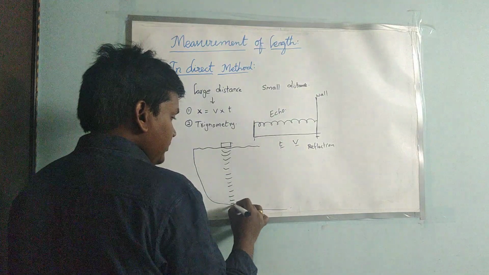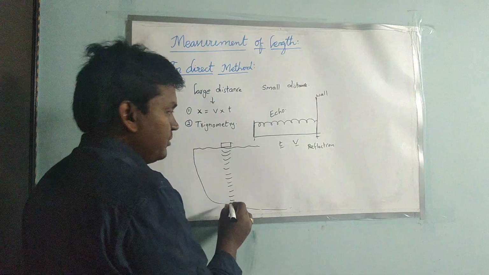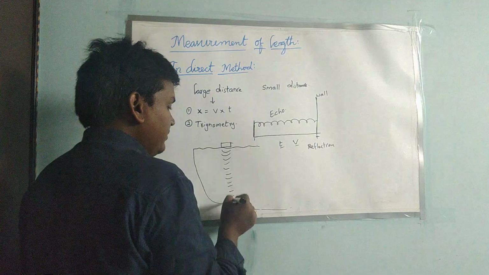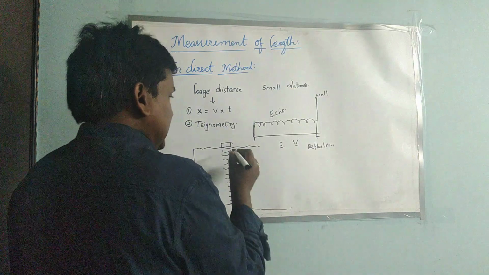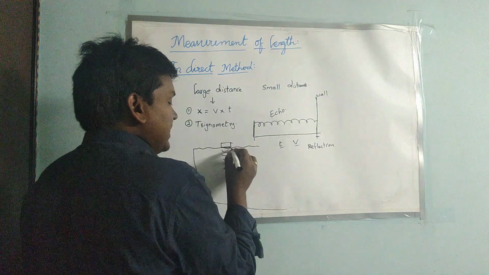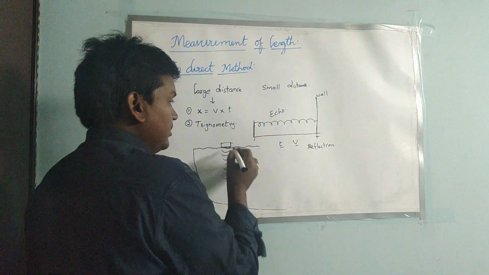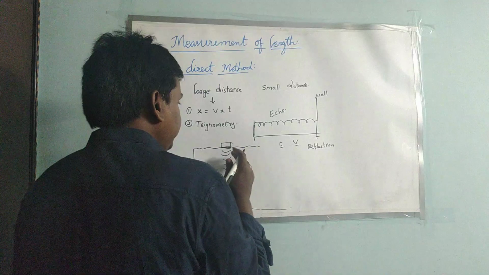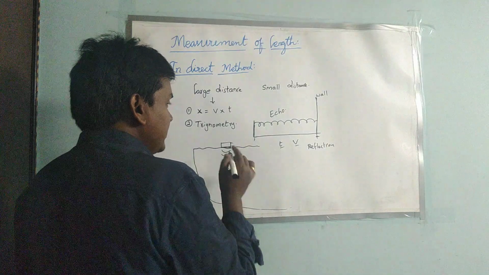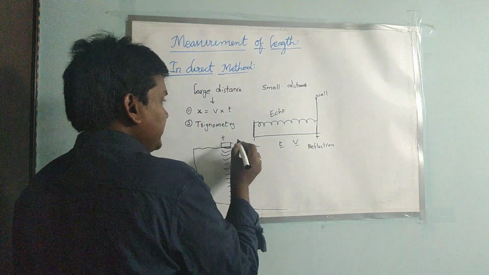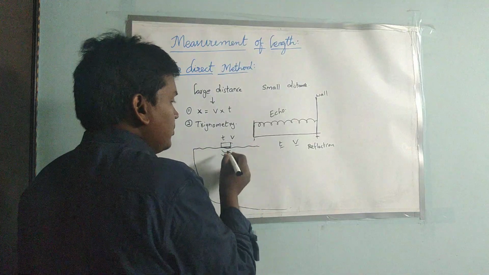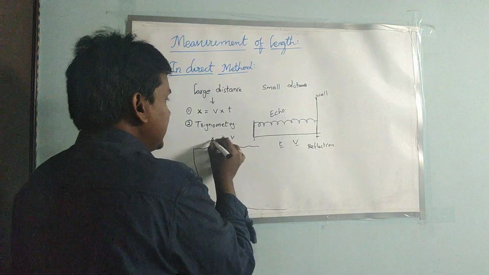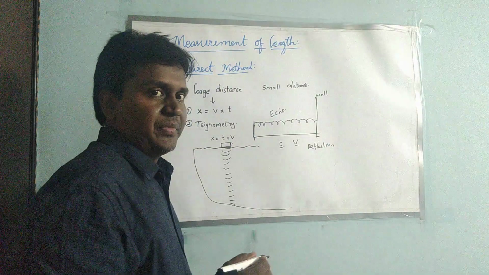The sound waves reach the bottom of the sea and reflect back. Here there will be a sender and a receiver also. The sending time and receiving time are calculated, so we have the time, and we have the speed of sound in water. By multiplying these two, we get the distance.